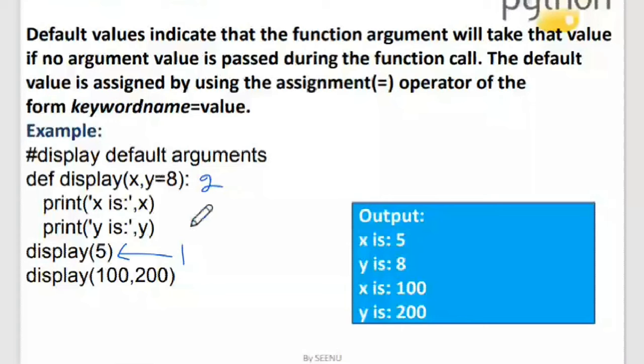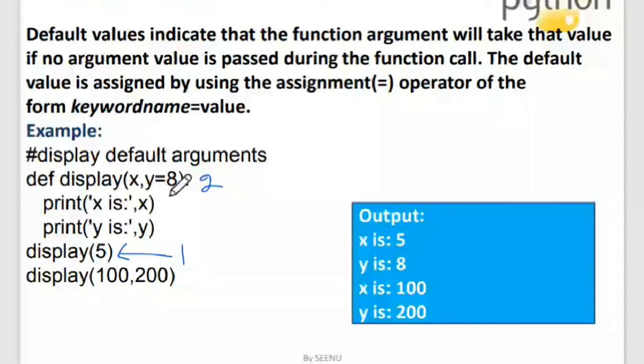It is not an error. It is absolutely valid. Since I didn't give a default value to x, it is mandatory that I pass x. But even if I don't pass y, it will check whether the argument is given or not. If the argument is given, it will take that argument only, because it's a requirement of the calling function.